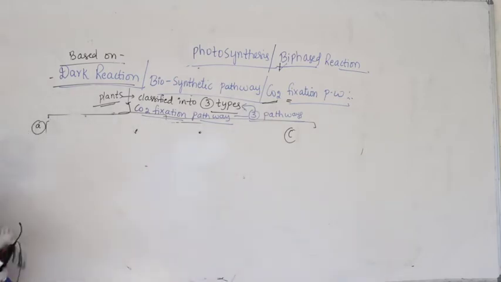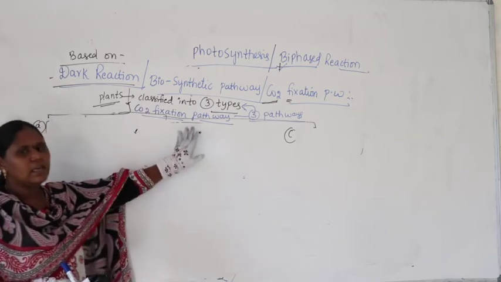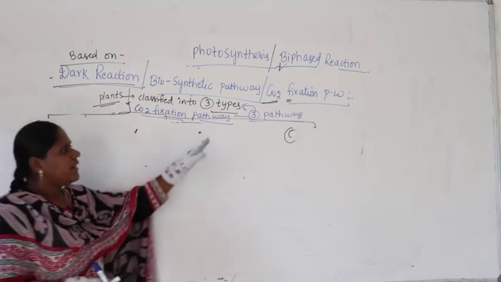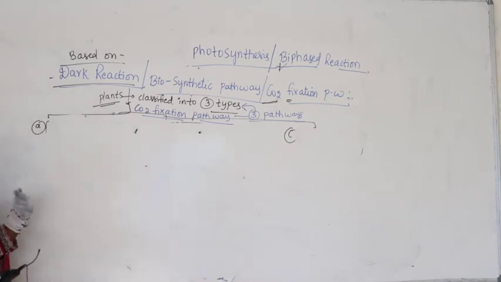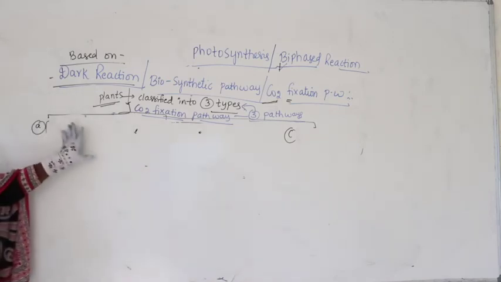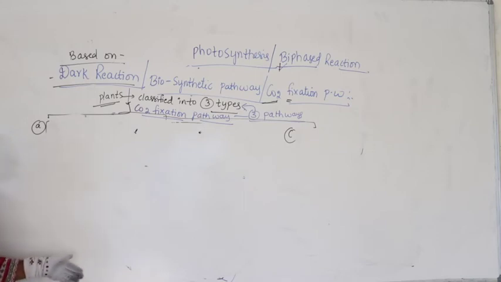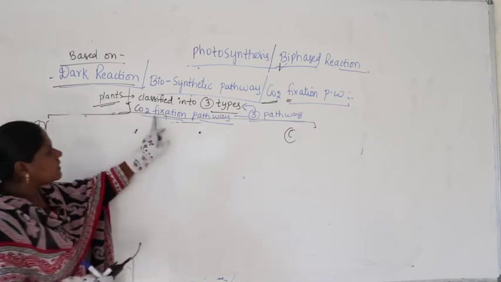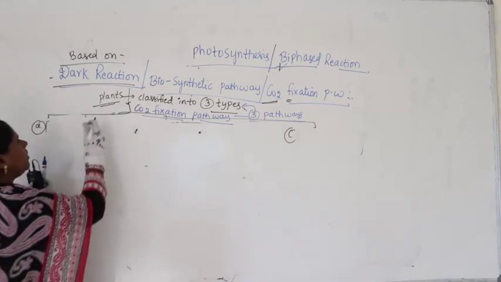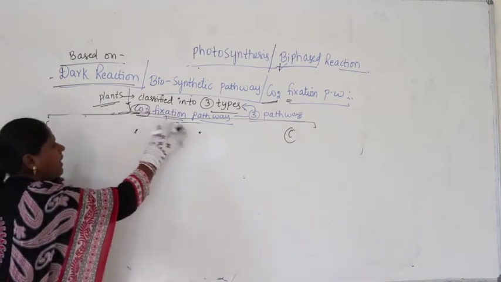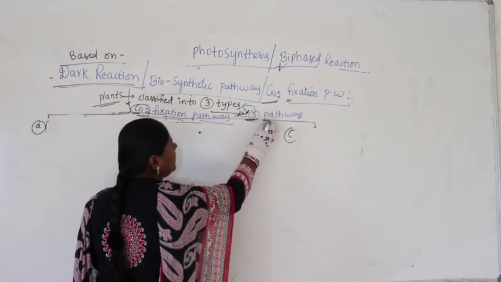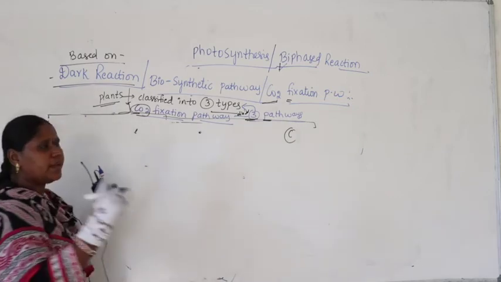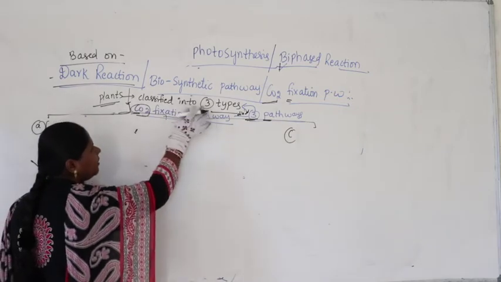You can write C3 plants first and C3 pathway last, C4 plants first and C4 pathway last, and C2 plants and C2 pathway. To make it as per your convenience, let me write the pathway name first, C3 pathway, then C3 plants. Carbon dioxide fixation pathway is classified into 3 pathways, and the 3 pathways exist in 3 types of plants.